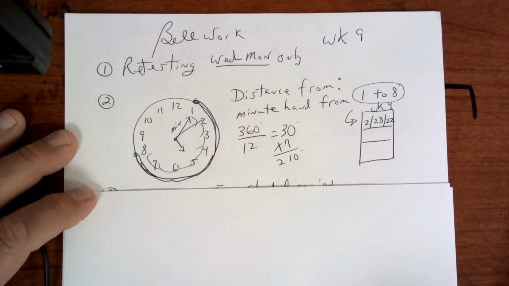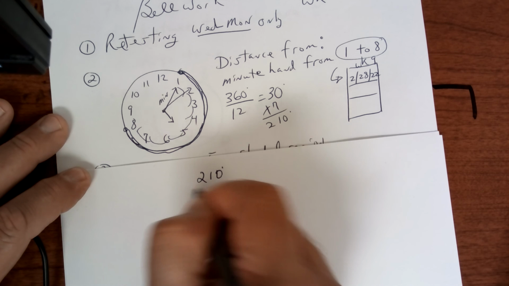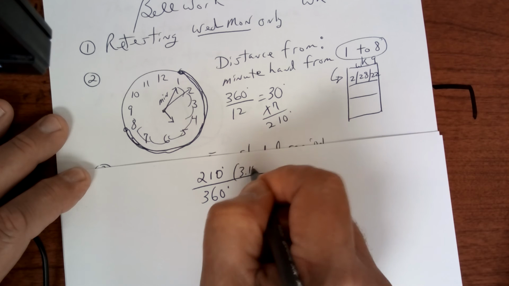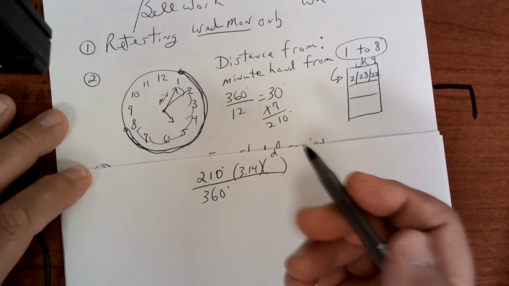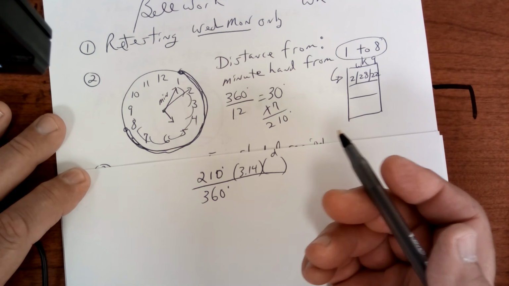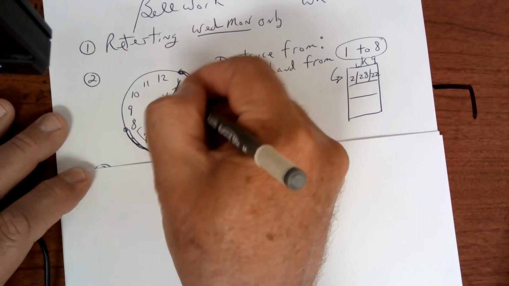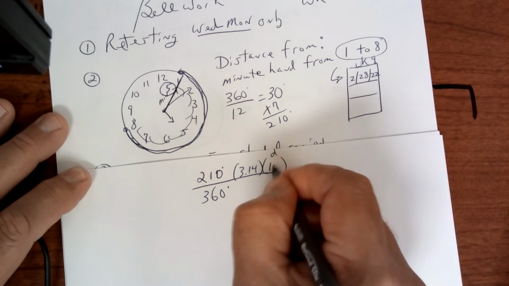210. So it's going to be 210 degrees over 360 times pi times diameter. And the diameter here is, well, we need to have a radius. So from here to here, we're going to put 5. So that's going to be 5 times 2, that's going to be 10.